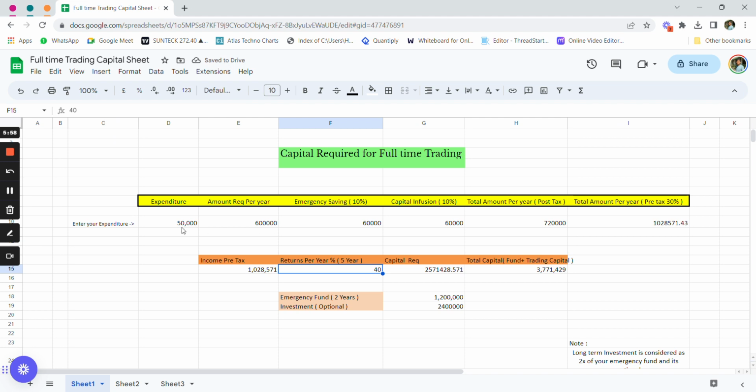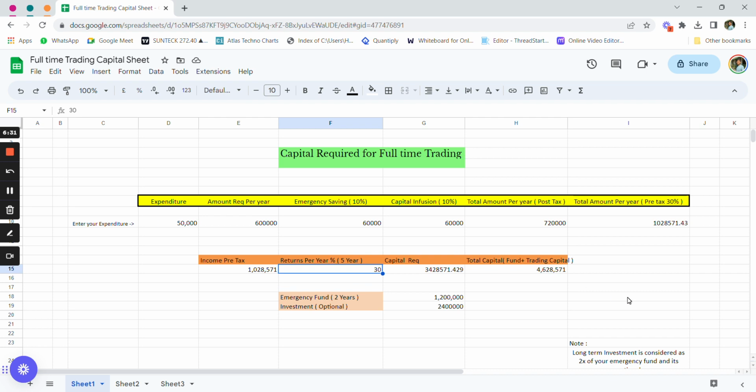Now if your expenditure is 50,000 per year, but you're only making 10% a year, then you see how your capital requirement would increase drastically, and that is how you need to increase your returns. You have to keep average idealistic returns of at least 25 to 30% per annum after taxes. This is how your capital requirement changes as you change the returns per year and the expenditure.